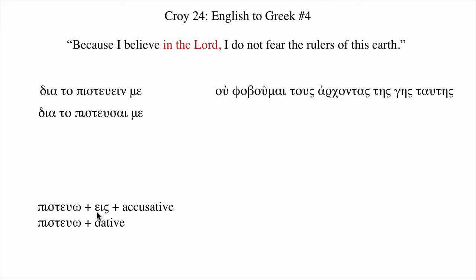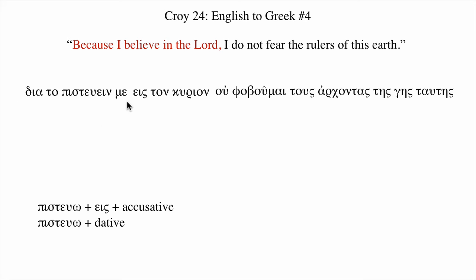I believe in Santa Claus. Eis plus the accusative. And we can use pisteuo plus the dative when we want to say I trust X. I trust the Lord. In this case, because it's I believe in, we'll probably use eis in the accusative. So pisteuo eis plus the accusative, ton kurion.